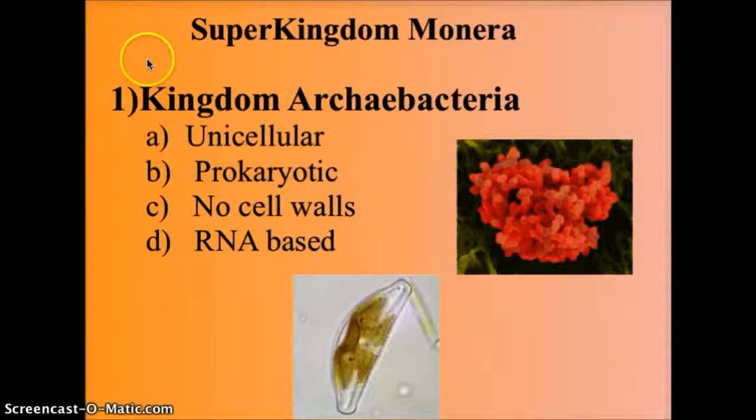So in the super kingdom Monera, we have the kingdom Archaebacteria, also known as ancient bacteria. And these would be unicellular organisms, single-celled organisms, prokaryotes, which means they do not have a membrane surrounding their genetic material. So no typically organized nucleus as you would with eukaryotes. And they have no cell walls, and they are based primarily on RNA, not DNA.